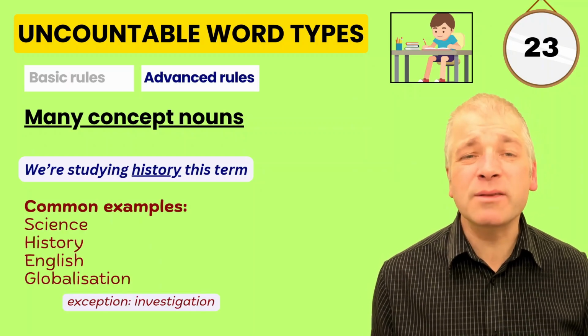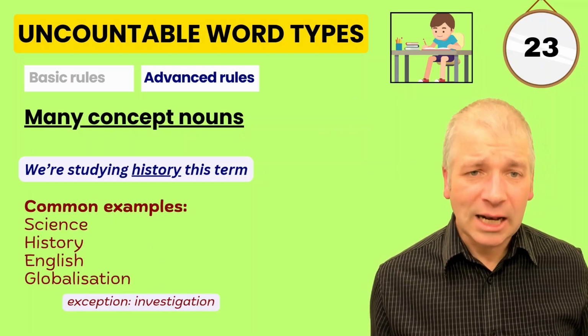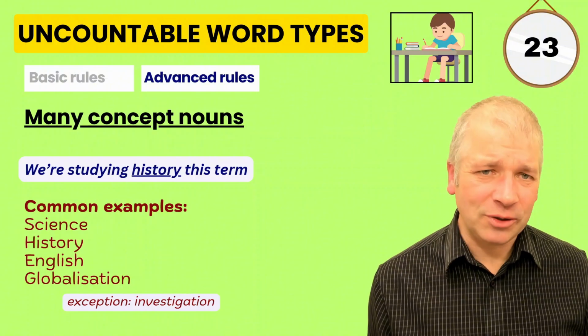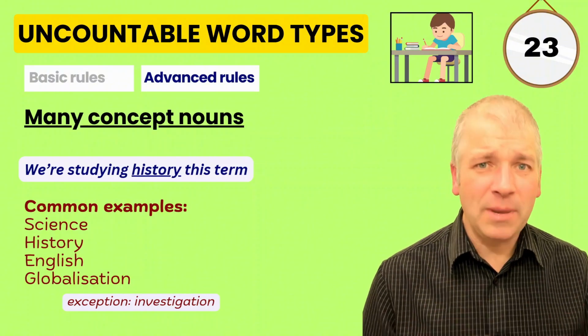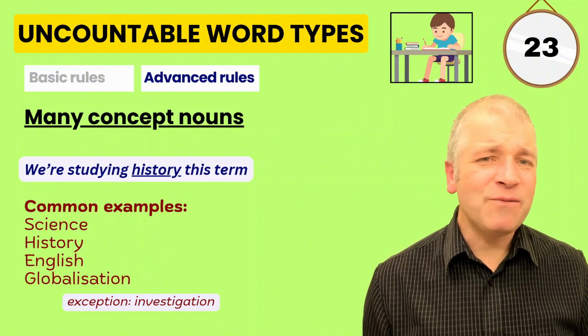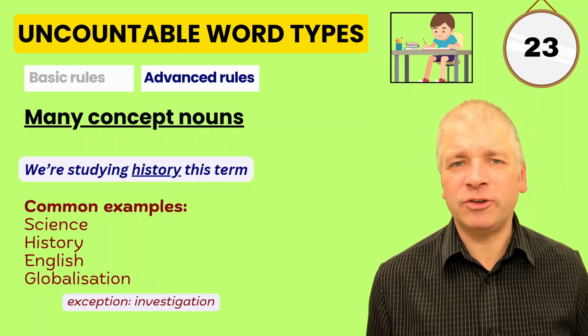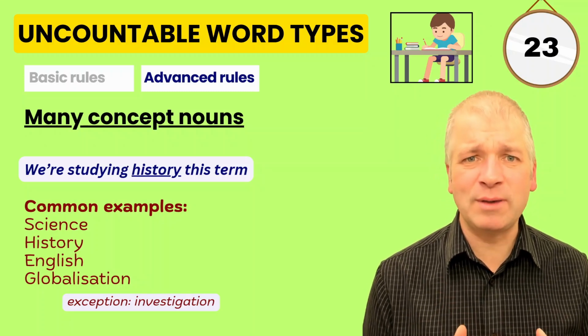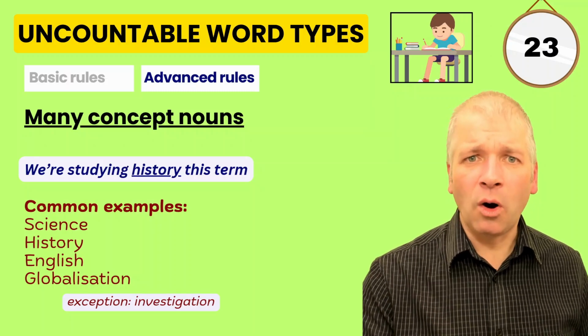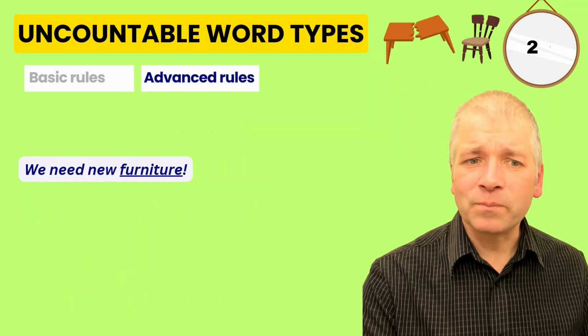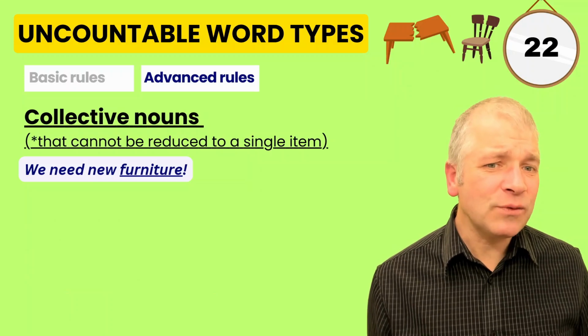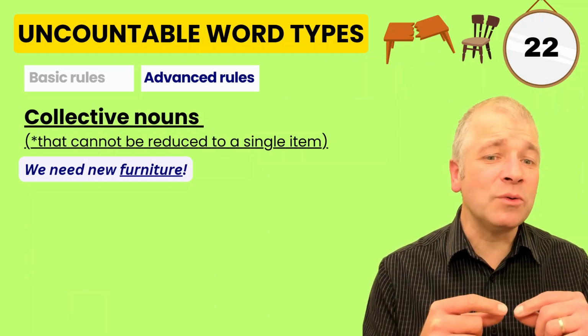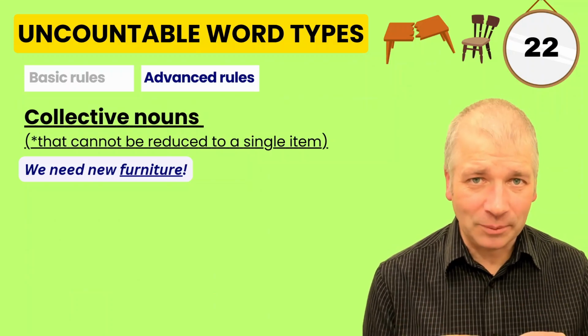Other examples are science, English, globalization. Again, some exceptions exist. Investigation can be counted. You can have one investigation, two investigations, and so on. But usually they're not.